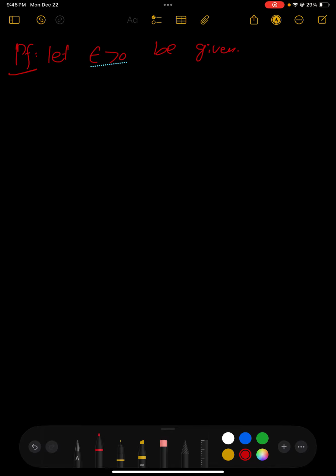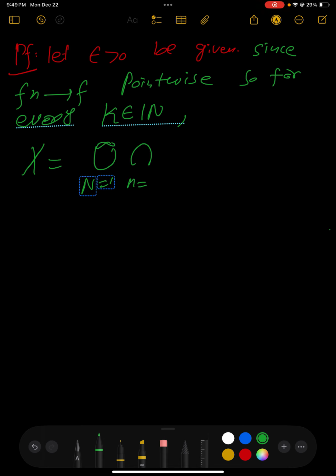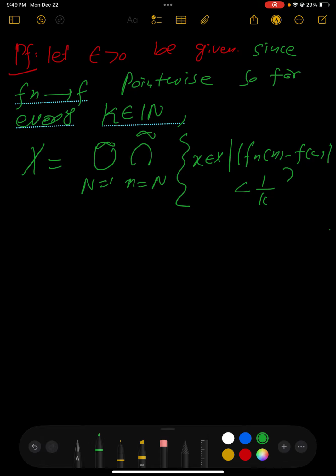Since Fn approaches f pointwise, we know that for every k belonging to the natural numbers, X is nothing but the union over N equal to 1 up to infinity of the intersection over n equal to N up to infinity of the set of x in X such that |Fn(x) - f(x)| is less than 1 divided by k.